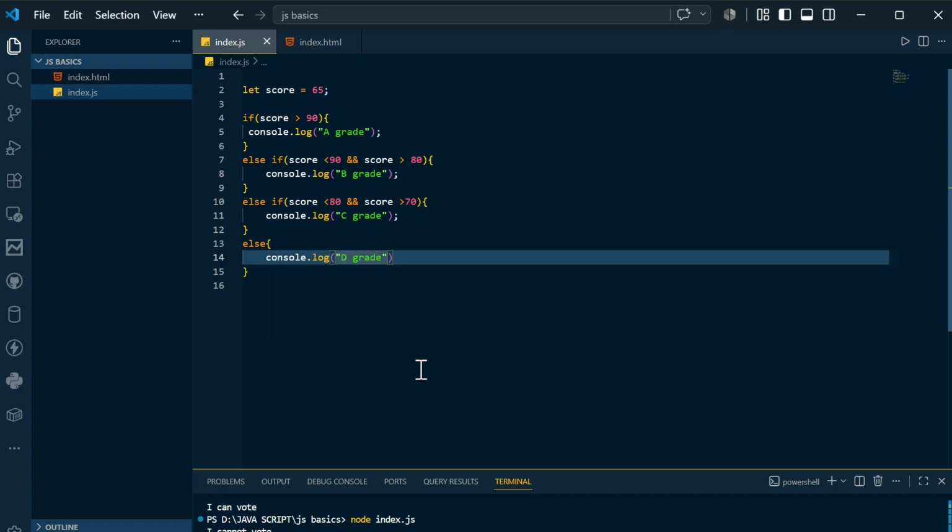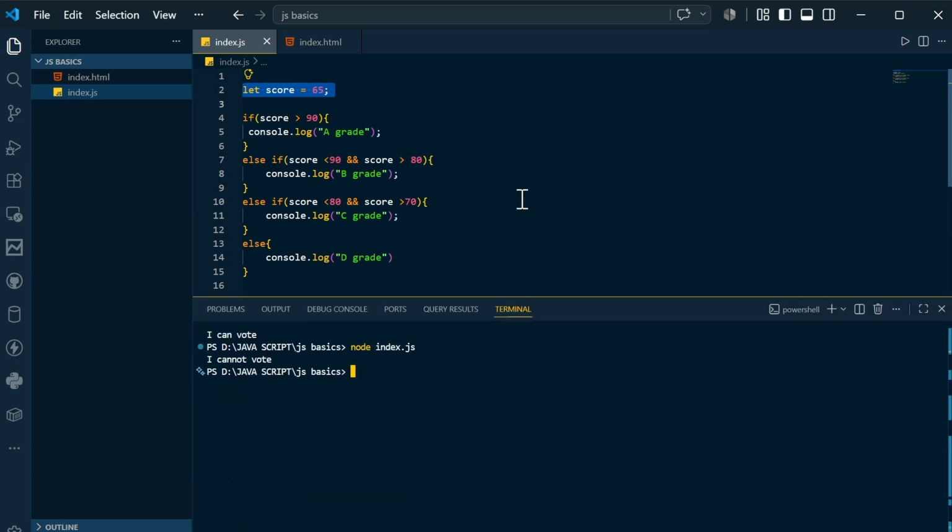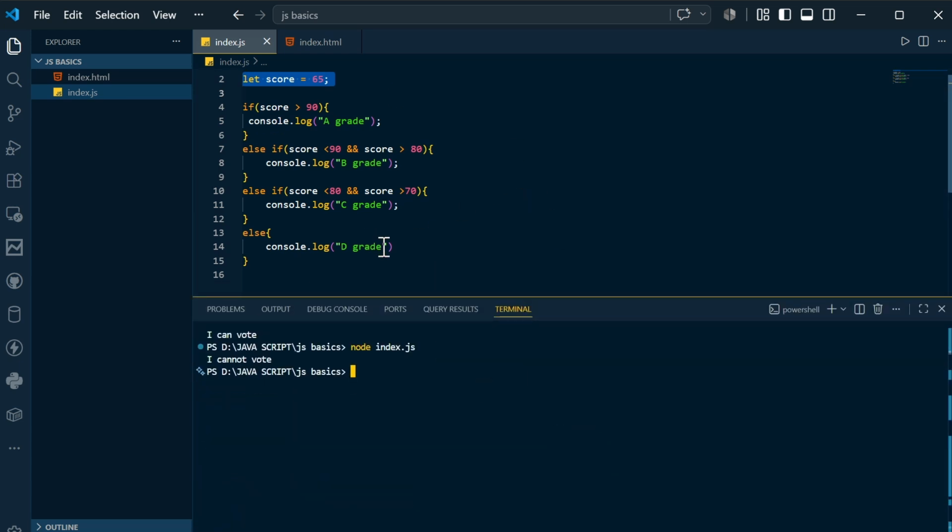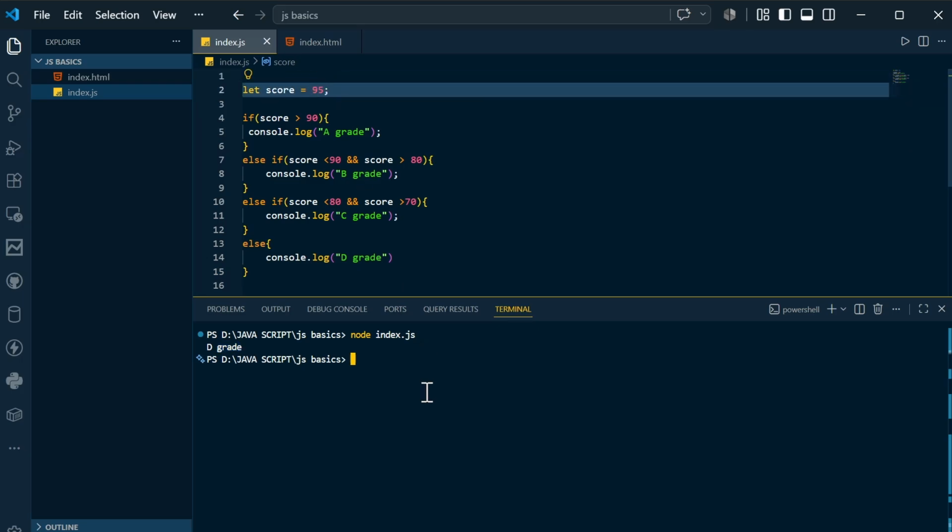And in this fashion, let's say I am giving score as 65. I am coming here, so actually the person will fall under D grade. Why? Because the score is 65. Let's see what I will get. So you can see that D grade. Let's say I change these marks to 95, and you can see you will get A grade. And not only that, if there is no limit over here, you can also mention 200 over here, then also you will get A grade.